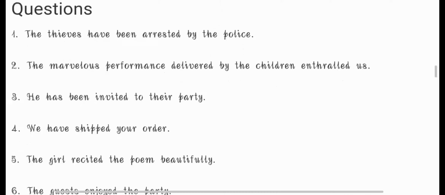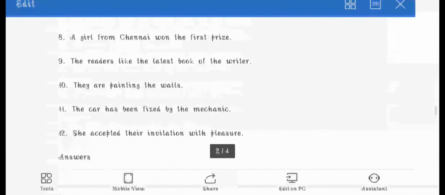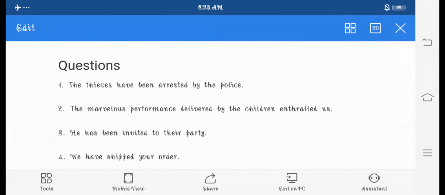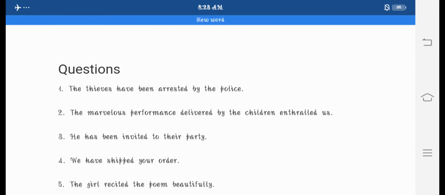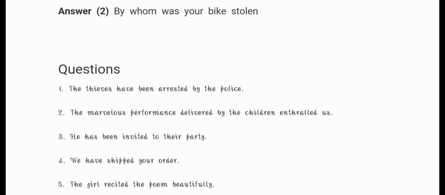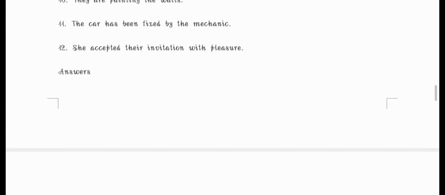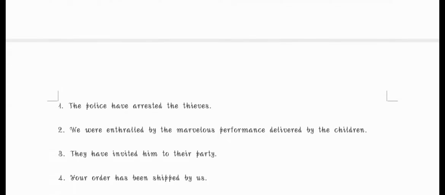Then we have some questions. Okay, your answers are also given. The thieves have been arrested by the police. This is the passive voice sentence and we have to make it into active voice. The police have arrested the thieves. Then second one, the marvelous performance delivered by the children enthralled us. Okay, then we were enthralled by the marvelous performance delivered by the children.